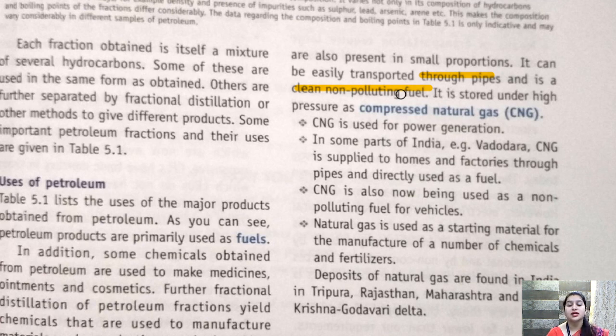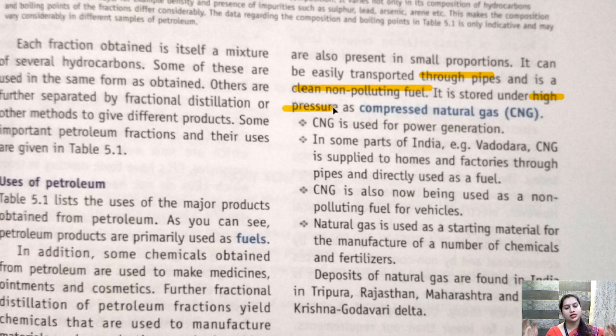Second reason is because it is containing carbon and hydrogen, by the process of combustion it gets converted completely into carbon dioxide. Alright, so it is considered as a non-polluting fuel. It is stored under high pressure.